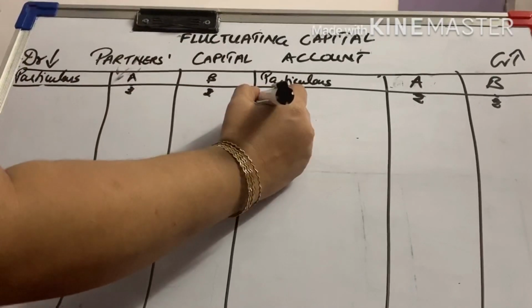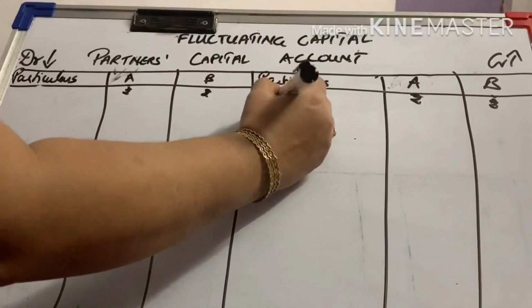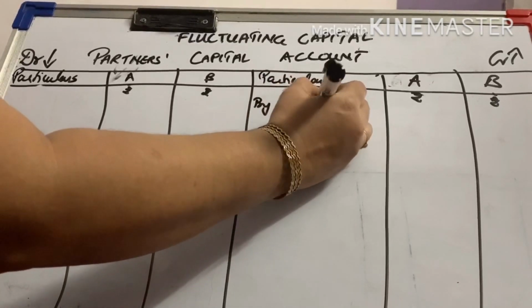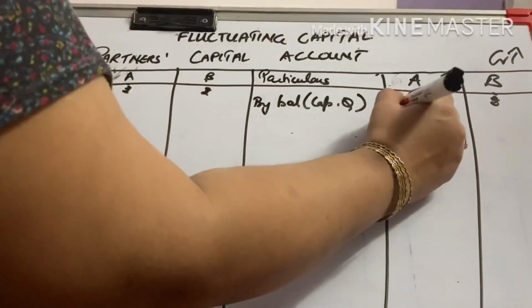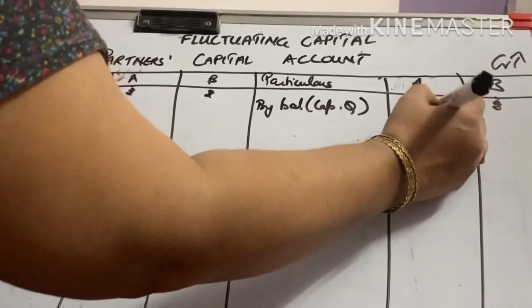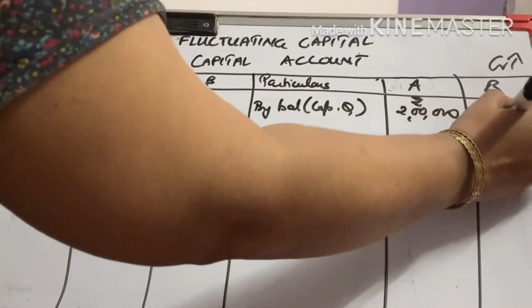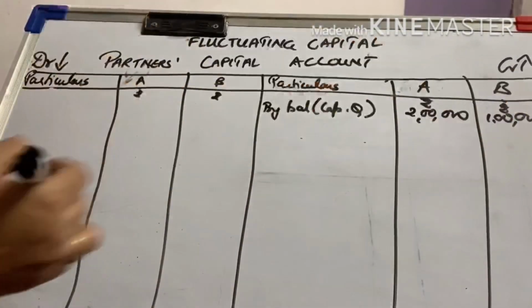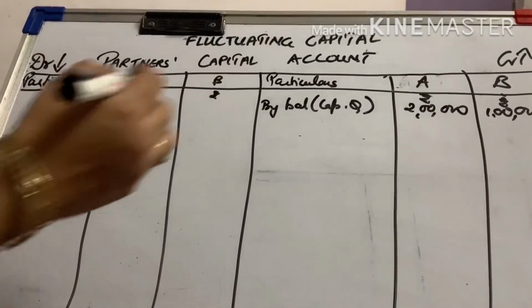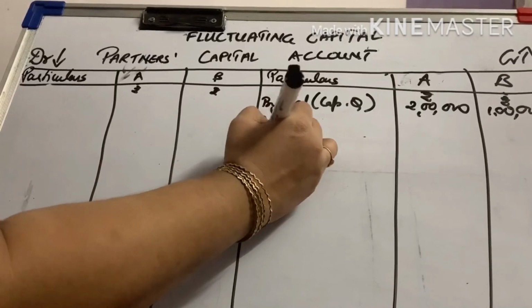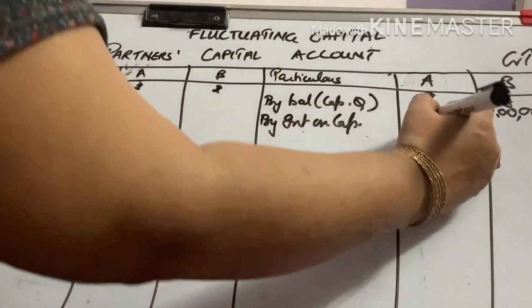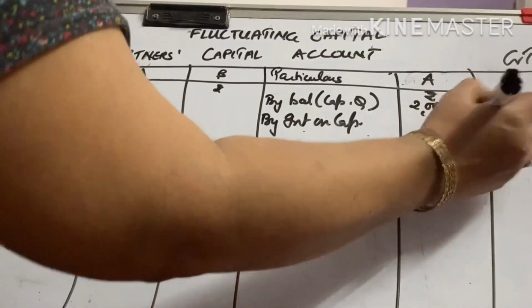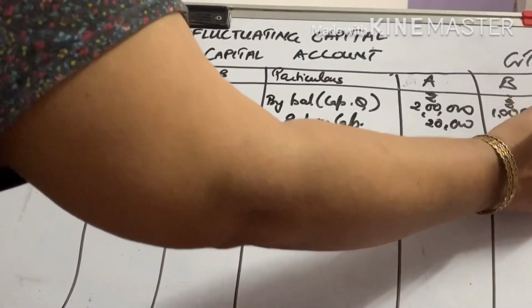So first of all, we'll start with by balance. What is this? This is the capitals which will be given in the question. The capital which was given was 2 lakhs for A and 1 lakh for B. First of all is the capital. Then interest on capital. It was 20,000 for A and 10,000 for B.